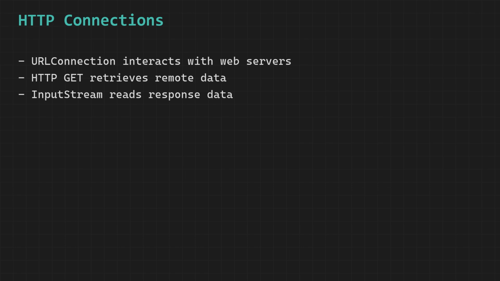You start by creating a URL object and passing the complete web address of the target webpage to its constructor, which gives Java a fully structured and properly formatted representation of the location of the remote resource you want to access, including all the necessary components such as the protocol, the domain name, and any additional path information that together uniquely identify the exact resource you are trying to reach on the remote server.